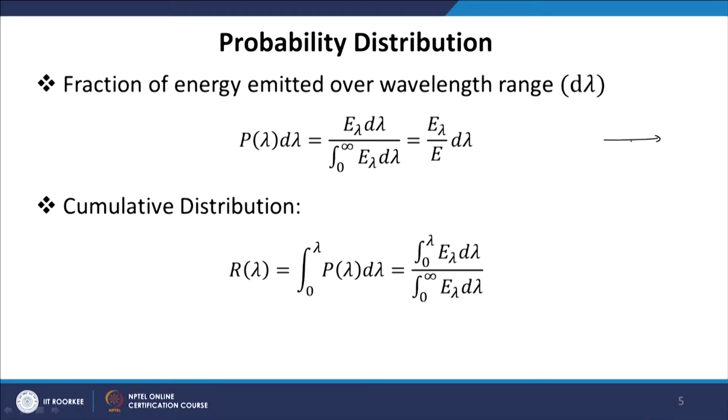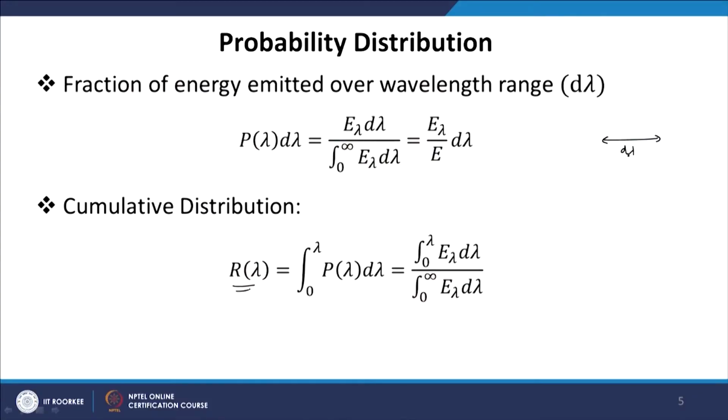So, we have a small wavelength interval d lambda. How much energy is emitted in that interval divided by the total energy emitted gives you a probability distribution. From this probability distribution we need to find out random photons carrying energy in this wavelength interval d lambda. So, we will see how this probability distribution will be used in the Monte Carlo method for radiative problems.